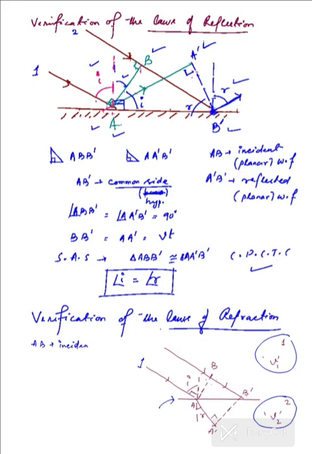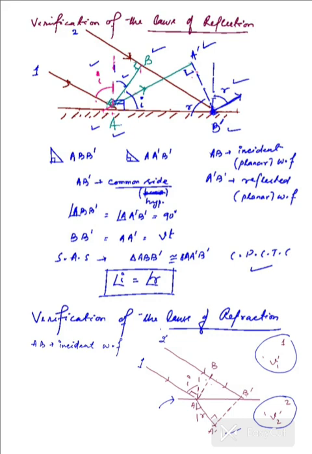So this is the incident wave front, and then as the ray gets refracted into the other medium, the first ray moves from the point A to the point A prime over here, then in that given interval of time, the second ray travels from the point B to the point B prime.